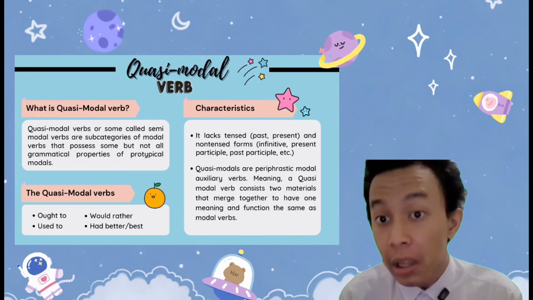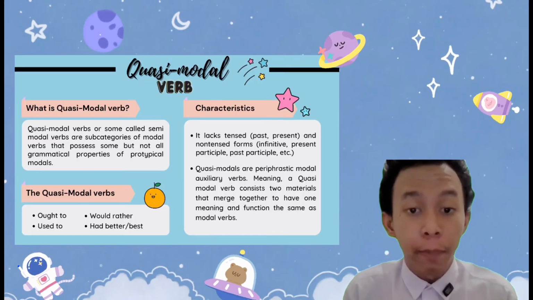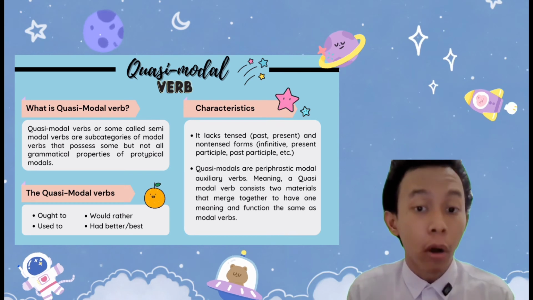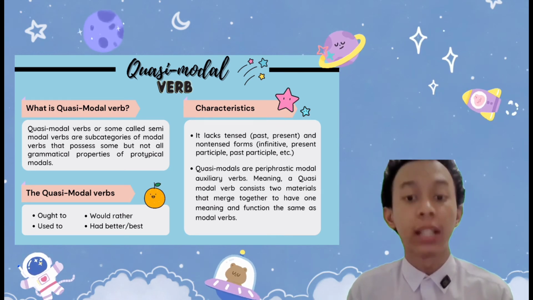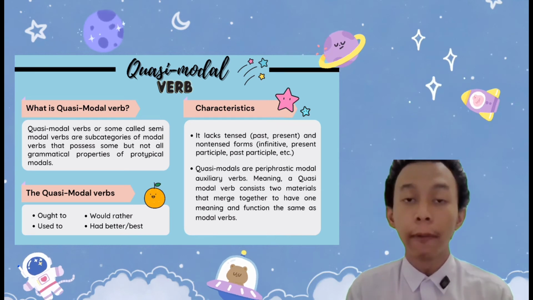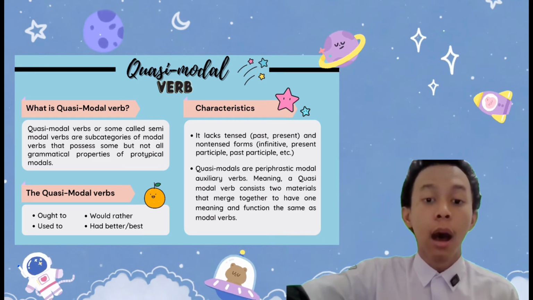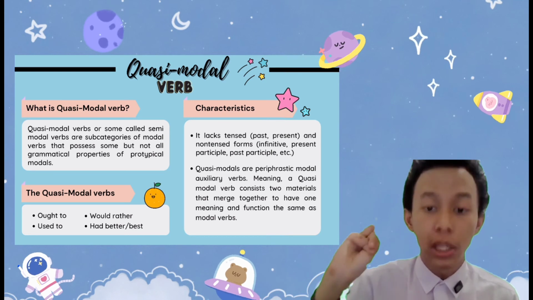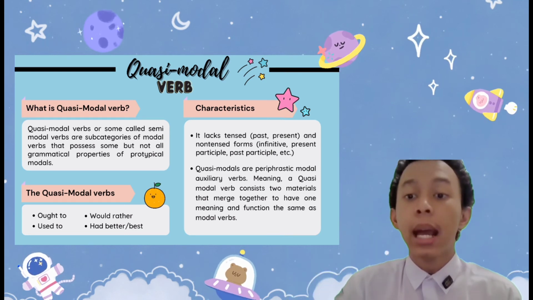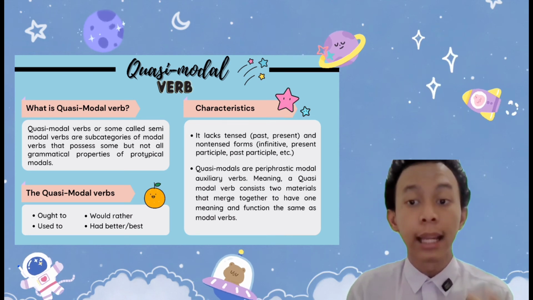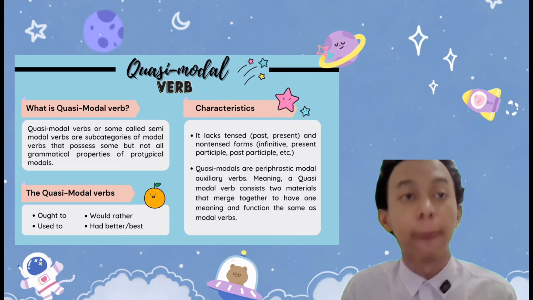Okay, so what is a quasi-modal verb? Quasi-modal verbs are subcategories of modal verbs that possess some but not all grammatical properties of prototypical modals. The quasi-modal verbs consist of four modals: 1. Ought to, 2. Used to, 3. Would rather, and 4. Had better or had best.